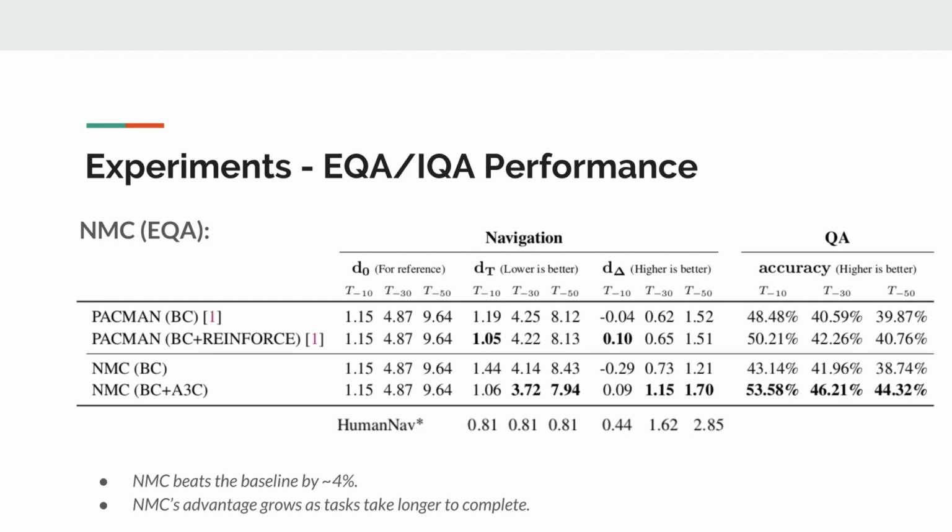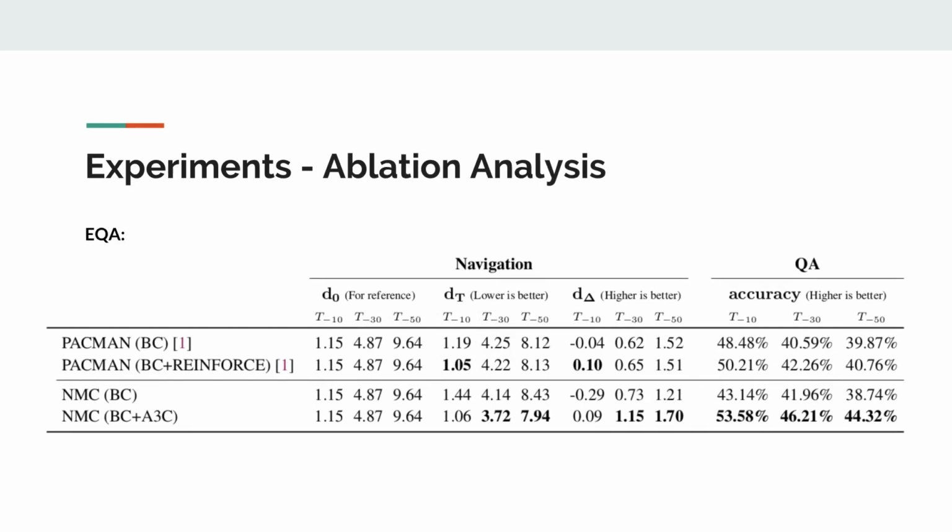They also explore the performance impact of using reinforcement learning, which leads naturally to our discussion of ablation analysis. Both papers modified designs and training regimens to gain a deeper understanding of how those designs influence the system's behavior. For example, what effect does fine-tuning with reinforcement learning have versus just training via imitation learning? NMC explores this, testing both NMC and the baseline with and without RL-based fine-tuning. They find that reinforcement learning significantly improves performance, especially for NMC's answer accuracy.